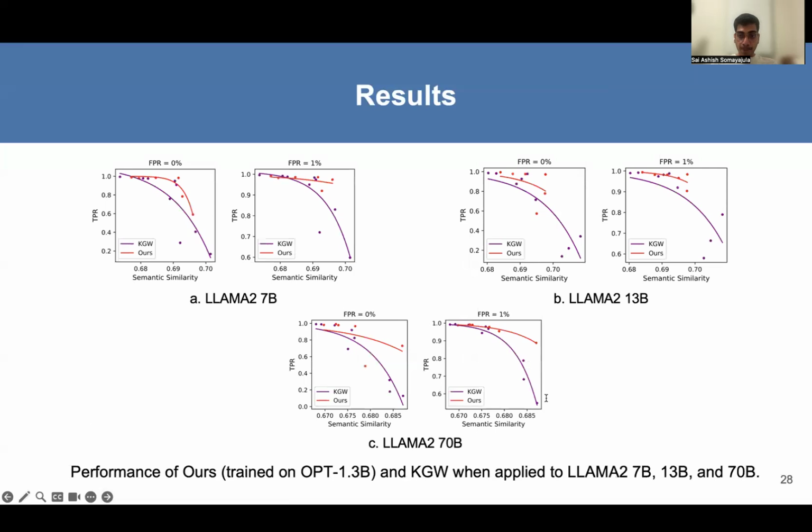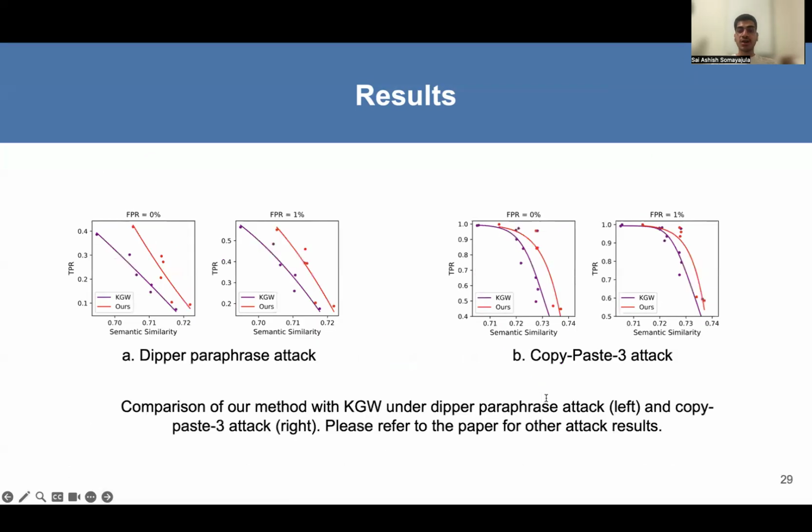Further, we directly apply the trained gamma and delta network on the OPT model to the Llama 2 models of various sizes, that is 7B, 13B, and 70B. Our method outperforms KGW across all model sizes. We also evaluated our method when subjected to various attacks to remove the watermark, such as the Dipper paraphrase attack and the copy-paste attack.